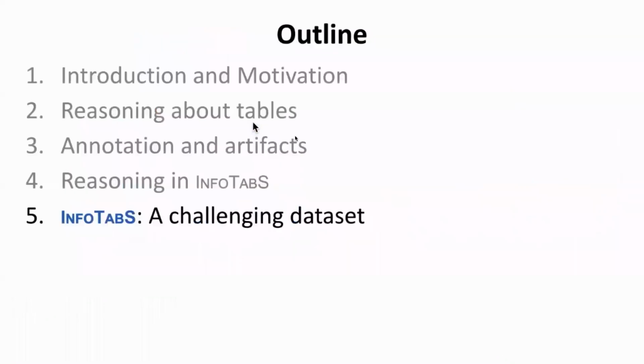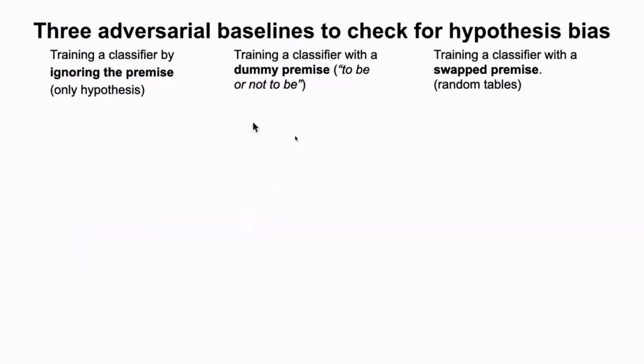Now we have looked at the reasonings in InfoTabs. Let's look at how existing models do on the challenging data set InfoTabs. Before moving to models which take the premise as input, let's check some hypothesis bias baselines for artifacts. We have 3 here. One is where we completely ignore the premise and use only the hypothesis. Another is where we have a dummy premise which is universally true, 'to be or not to be'. Another is a swap premise, where we swap tables across examples. Here the structure of the table and all the tables in the training set are seen at least by the training model. However, they are not aligned with the correct hypothesis.